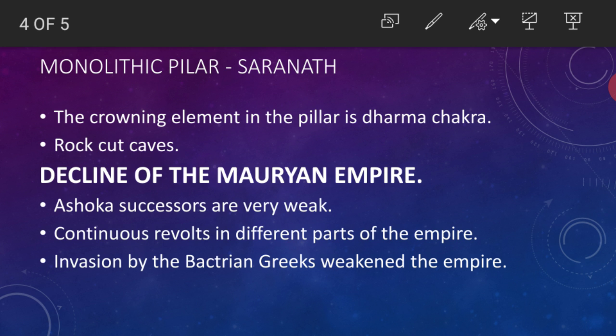Who is the Sunga dynasty? It was founded by one of the commanders, the name is Pushyamitra Sunga. He was a commander of the king Brihadratha. Who is the last Maurya ruler? Brihadratha. He was killed by his commander Pushyamitra Sunga. He founded the Sunga dynasty. About the Sunga dynasty we are going to see in the next history lesson, not now, in the third term only.